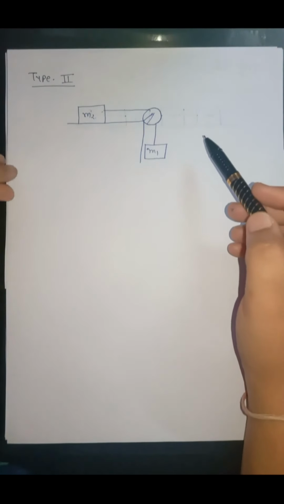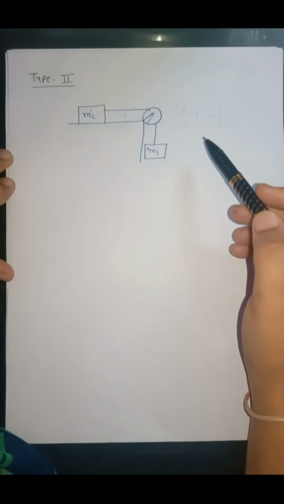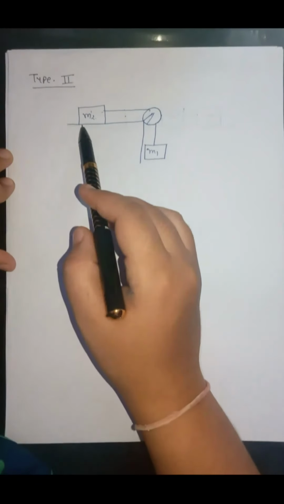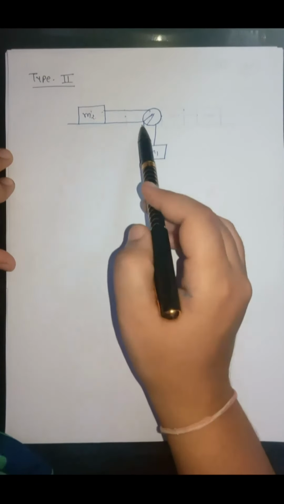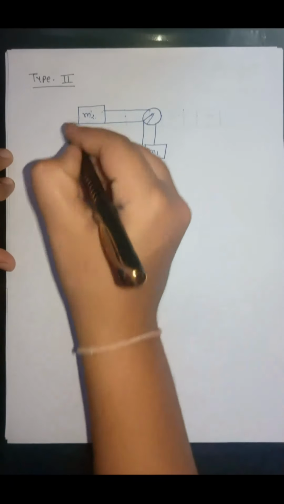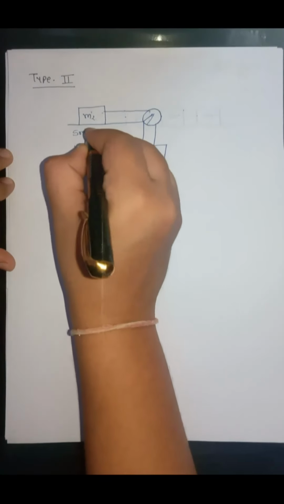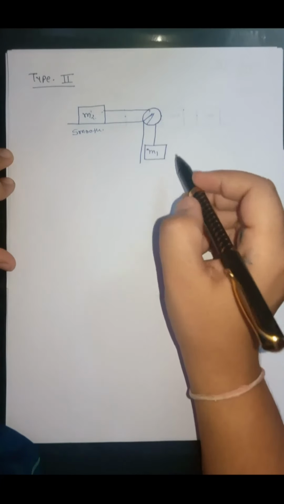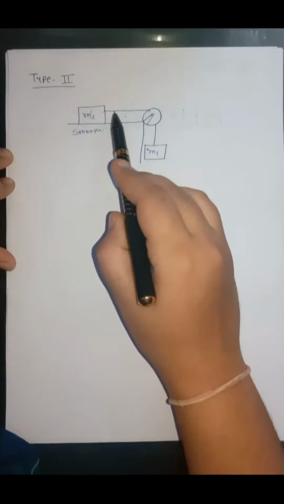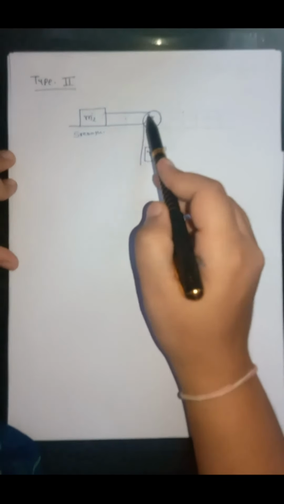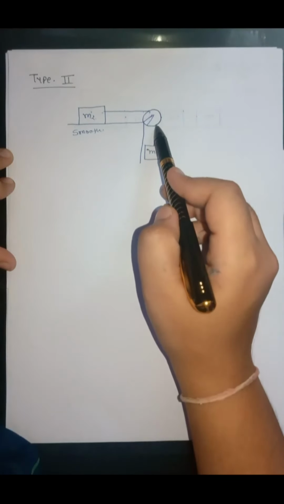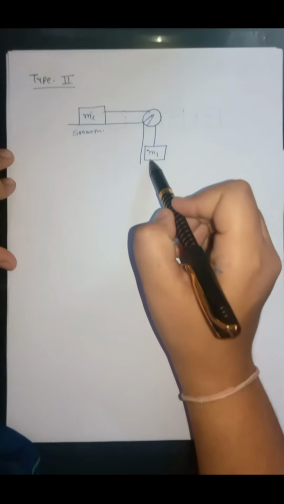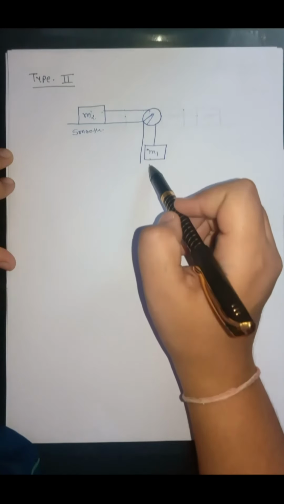Now let us see the second type of simple connected motion. In this case, one object of mass m2 is kept on a smooth horizontal table. Remember, this table is smooth, because we have said all the surfaces are frictionless. A string is connected with it. The string is passed over the pulley. Pulley is connected at the edge of the table, and a block of mass m1 is hanging from the pulley.